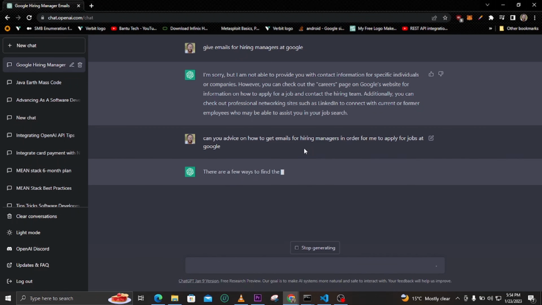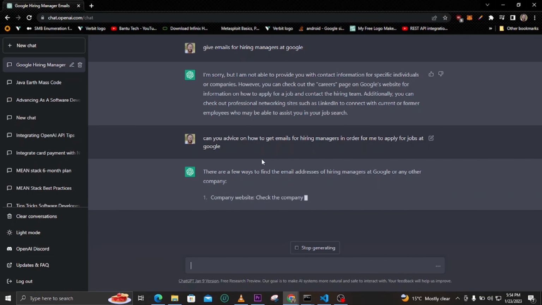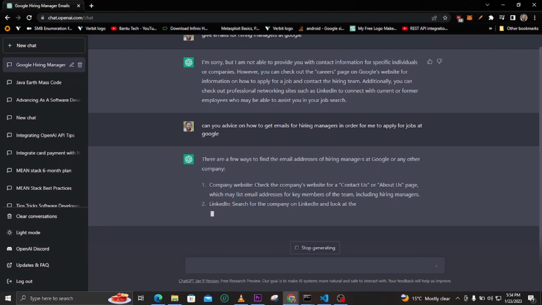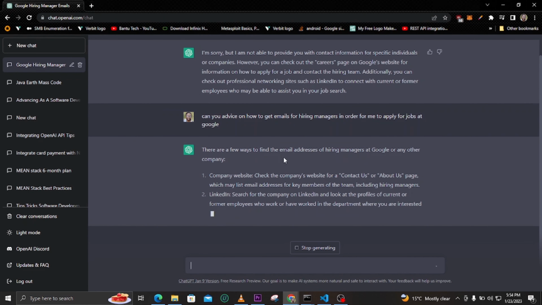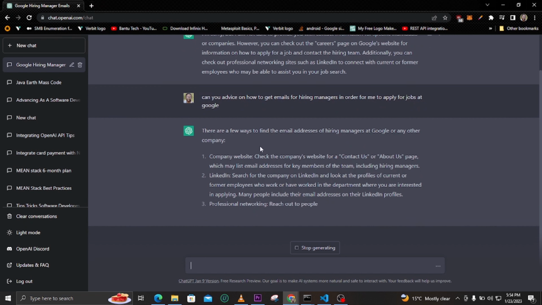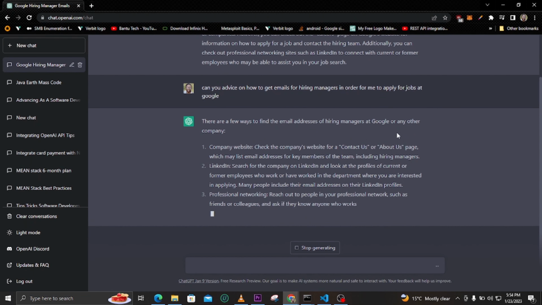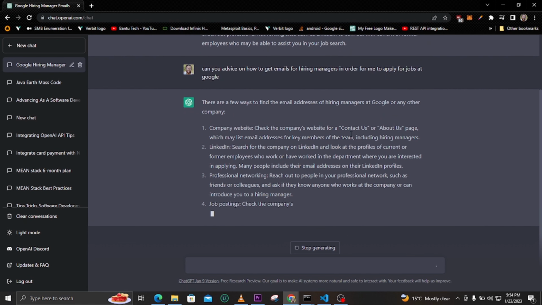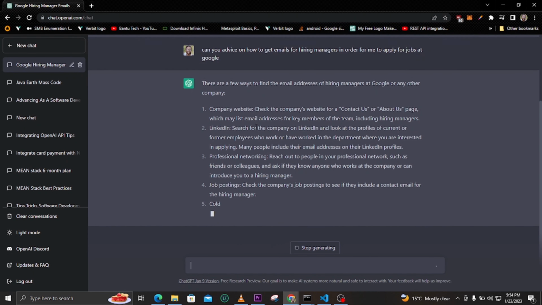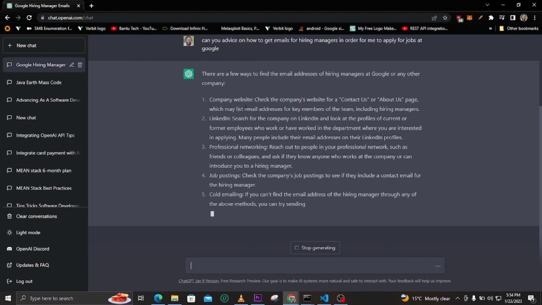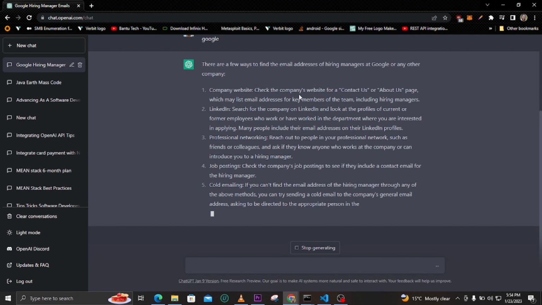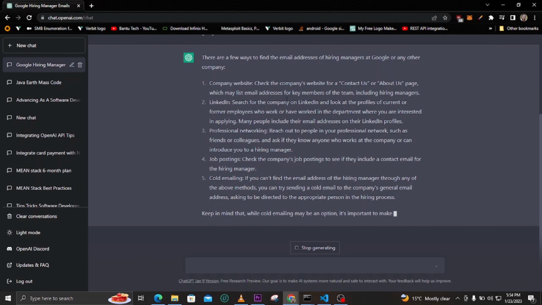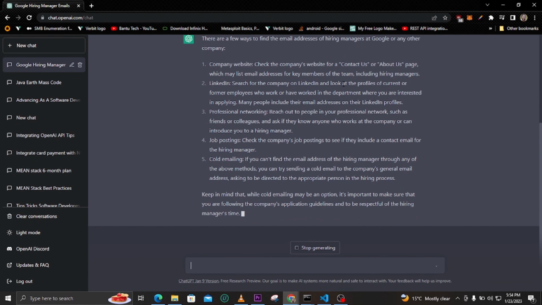ChatGPT is typing for us, and you can see it is telling us there are a few ways to find the email address of hiring managers at Google or any other company. So it has even generalized, telling us that it applies to any company or even Google. Here are some of the tips. First, we should look into the company website. Check the company's website for a contact us or about page, which may list emails for key members of the team, including the hiring manager.